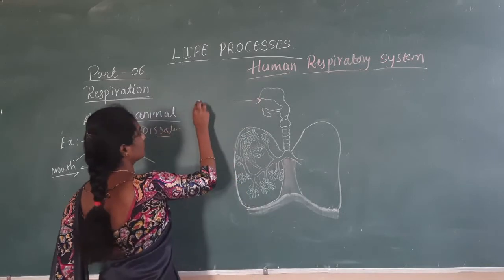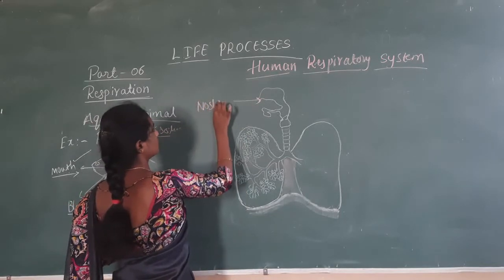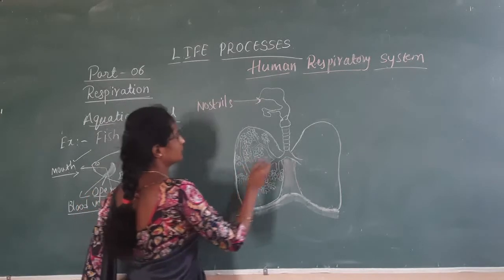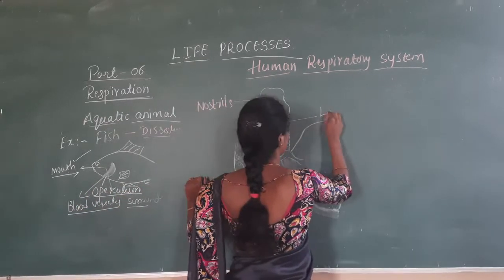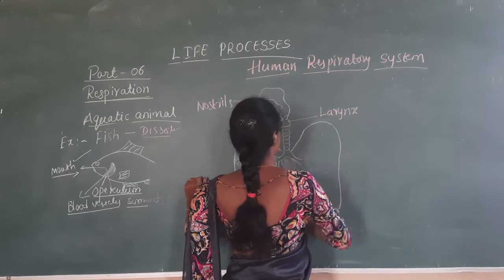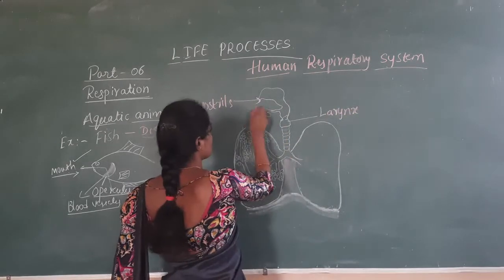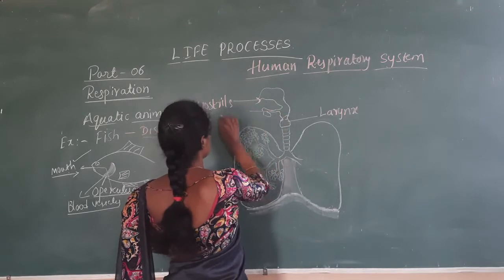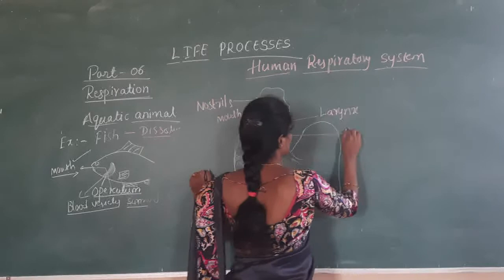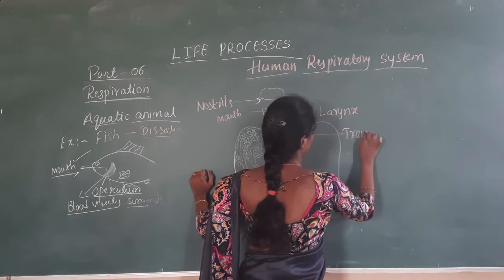So, nostrils. This is having the larynx or sound box. This is the structure that is the mouth. This is what we call the trachea.